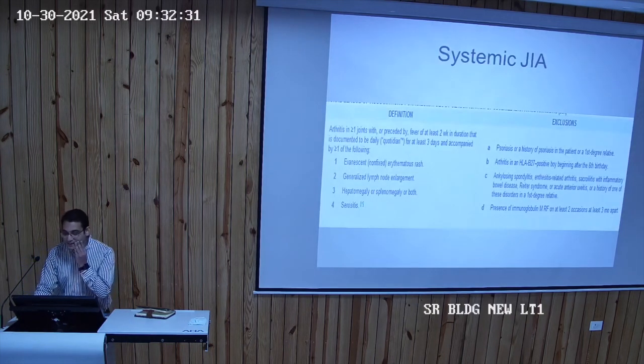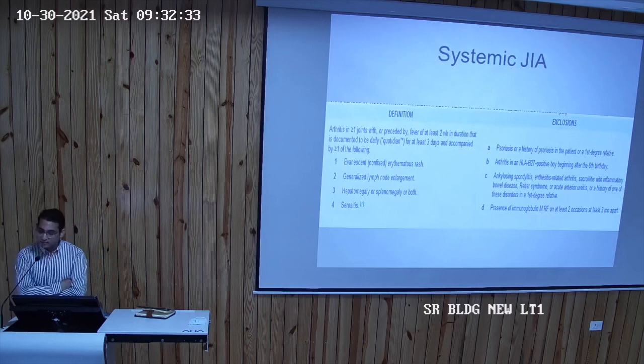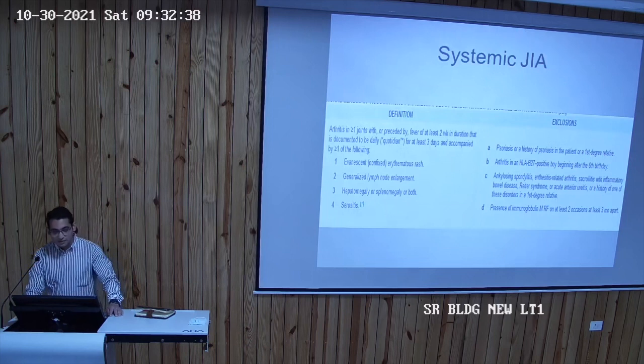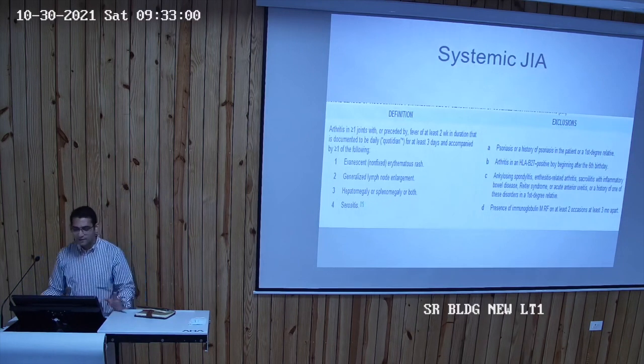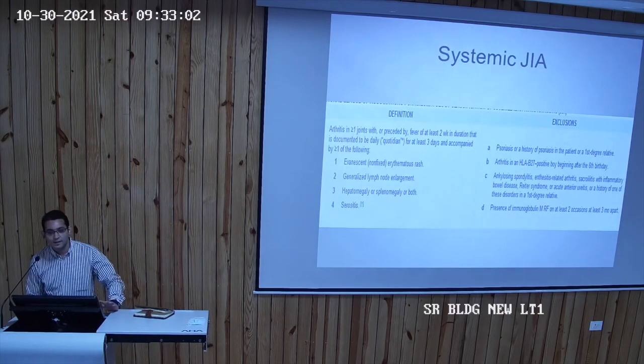So starting with the 7 categories of JIA, the systemic JIA is the one, like I said, which presents with fever and rashes. In its definition you will see arthritis in one or more joints with or preceded by fever for at least 2 weeks, and it's typically called quotidian. That means once a day fevers, and accompanied by at least one of these four: evanescent rash, generalized lymphadenopathy, hepatosplenomegaly, or serositis. So systemic JIA is a very different kind of JIA because it has fever, while in other JIA usually